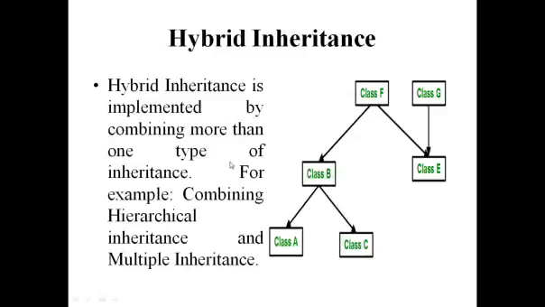Next one is hybrid inheritance. If you combine more than one type of inheritance, it is called hybrid inheritance. Class F, class G and class E. What type of inheritance is it? More than one base class, that is multiple inheritance. Class B, class A, class C, more than one subclass is there, we call it hierarchical inheritance. Here we are combining multiple and hierarchical, so we call it hybrid inheritance.